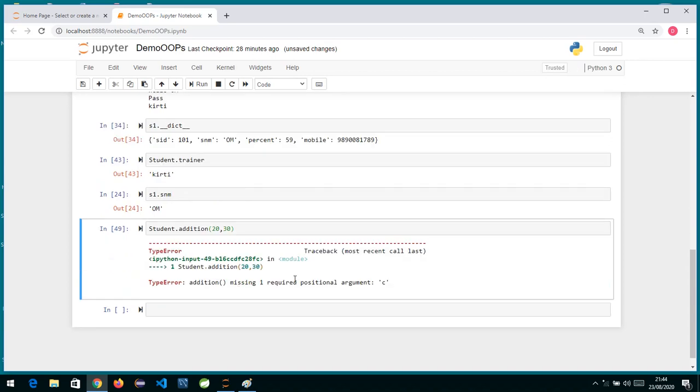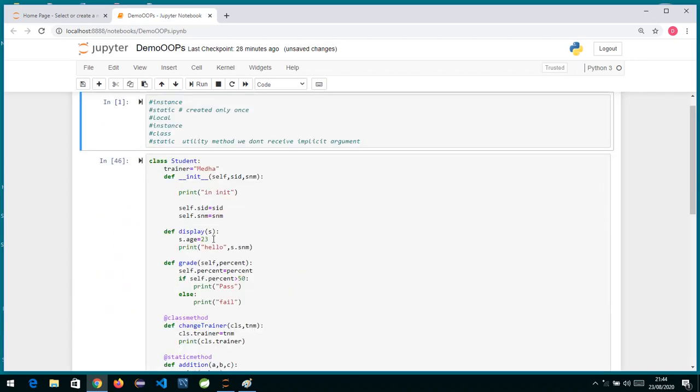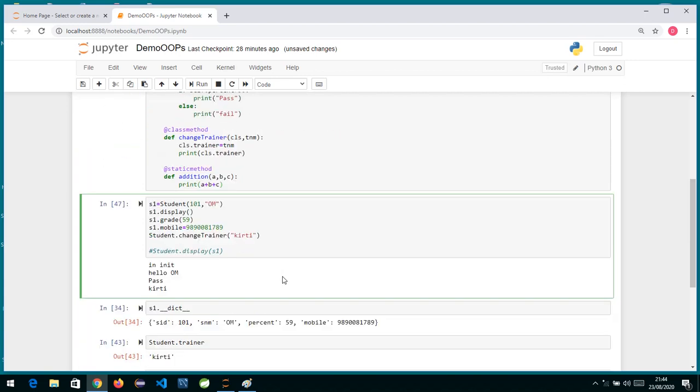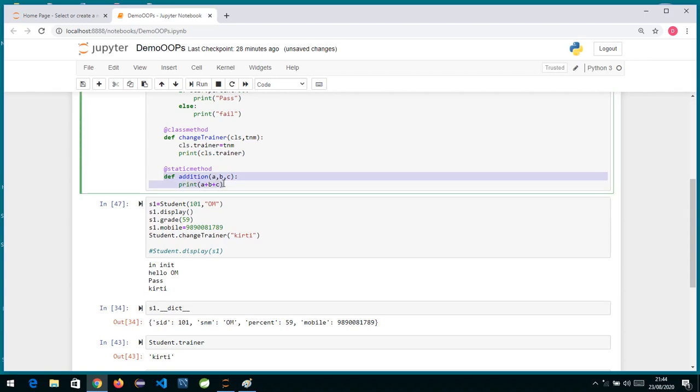Otherwise, if you see in all other methods, the first parameter: init is taking 3 parameters, grade is taking 2 parameters, self and percentage, and change trainer is also taking class, but I am just passing 1 because the first argument was passed implicitly. But for this addition, all 3 are explicit parameters we have to pass, because Python knows this is just a utility method.